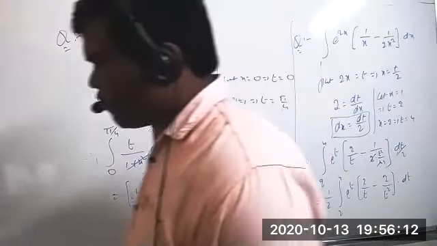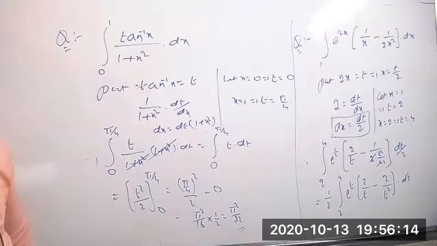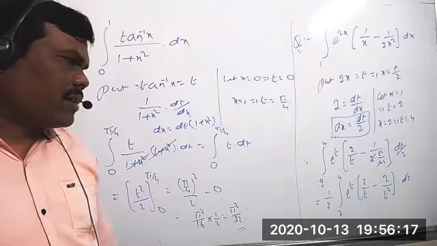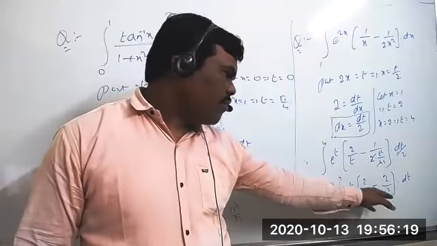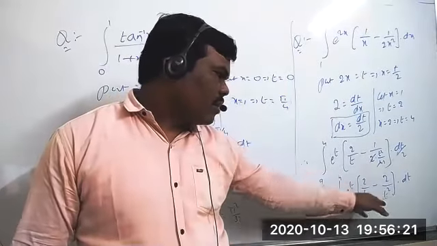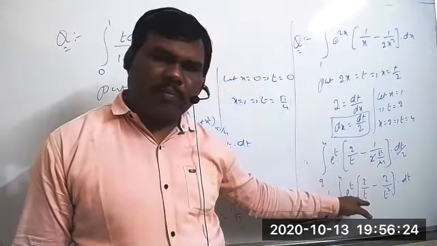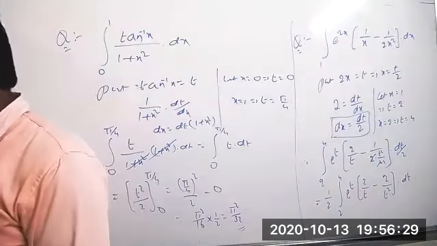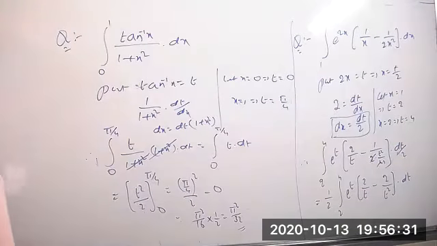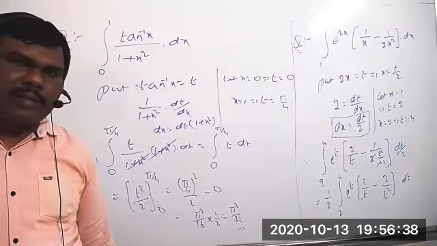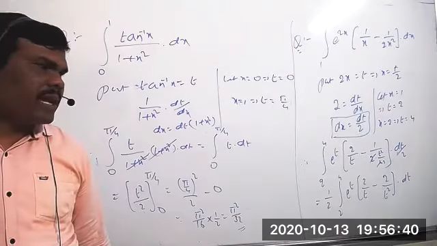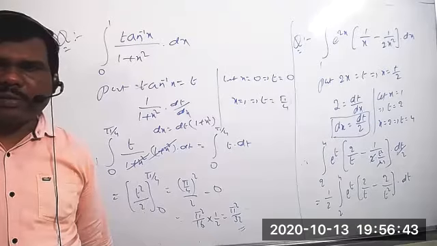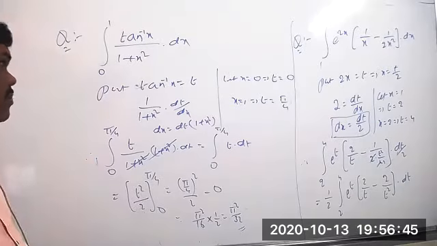Now I can find the integration. I think clearly we'll get these two values now. Here we have one formula for this one: integration of e power x into f of x minus f dash of x. Did I give any formula previously?